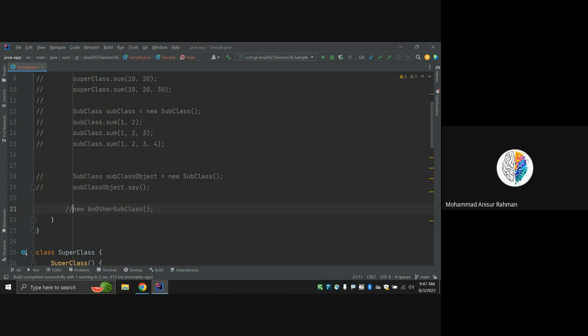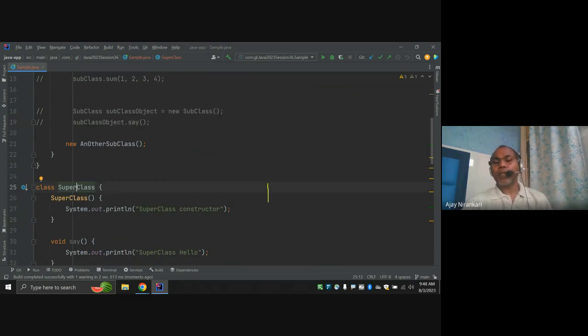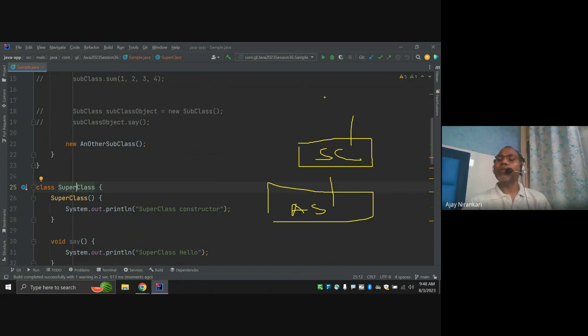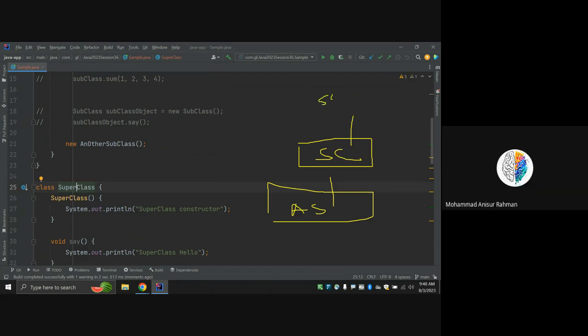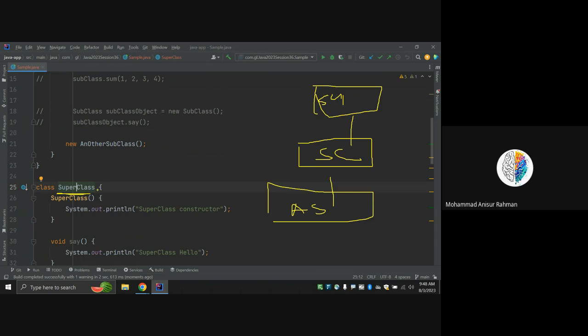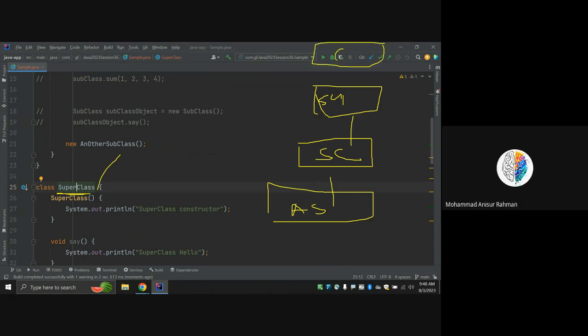And the last class I also did. This is the superclass, and in this case another class is a subclass, and its parent is the superclass. And by default, if you are not writing any extends keyword, that means this class is going to extend the Object class, as I discussed last time.